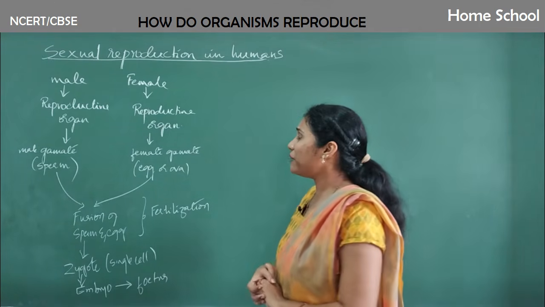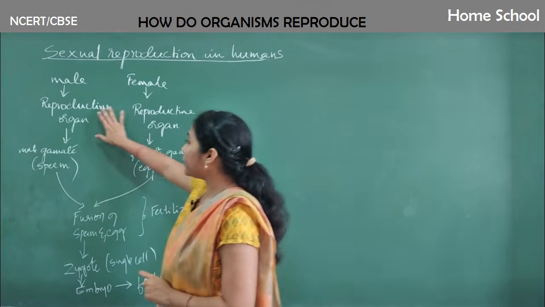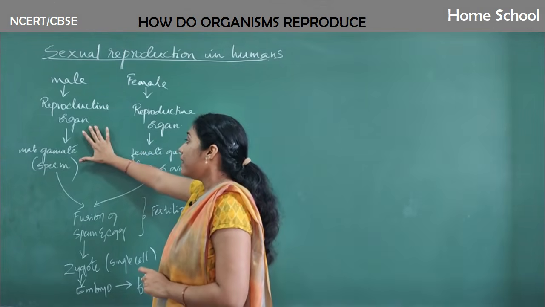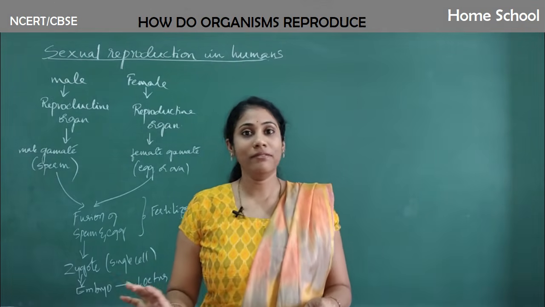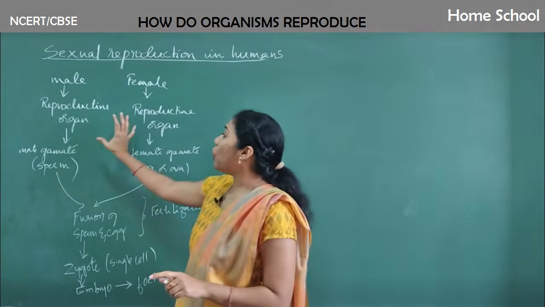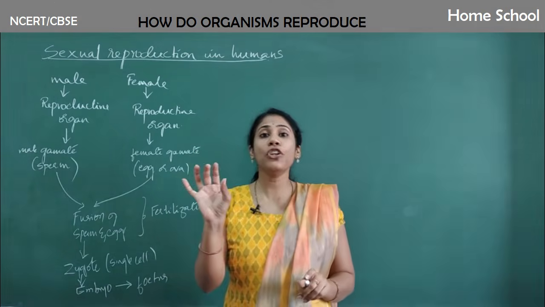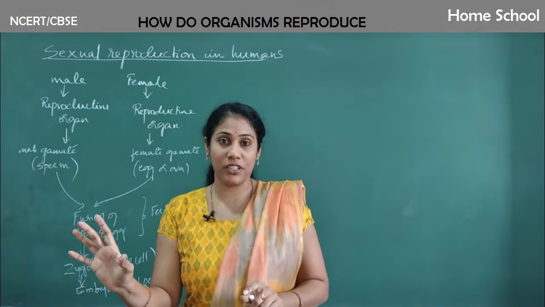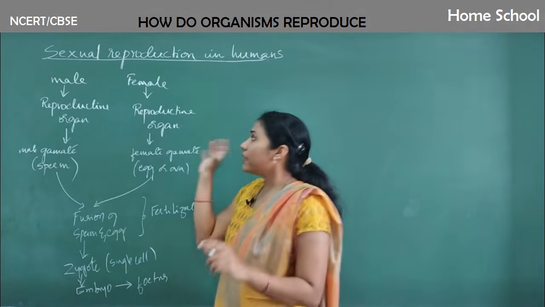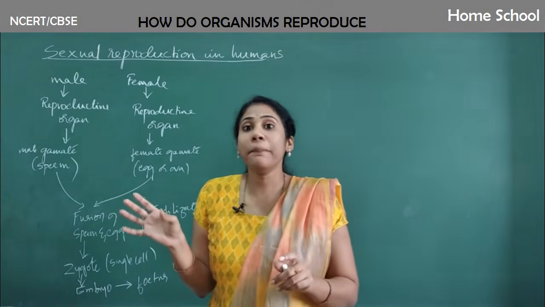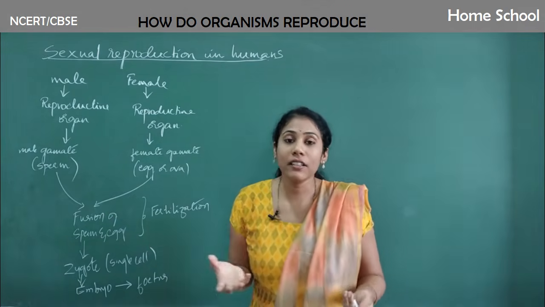One point you have to remember is that the reproductive organs do not produce gametes right from birth. The reproductive organs must undergo a certain level of maturation. The moment a new individual, boy or girl, is born, they cannot produce sperm or egg.